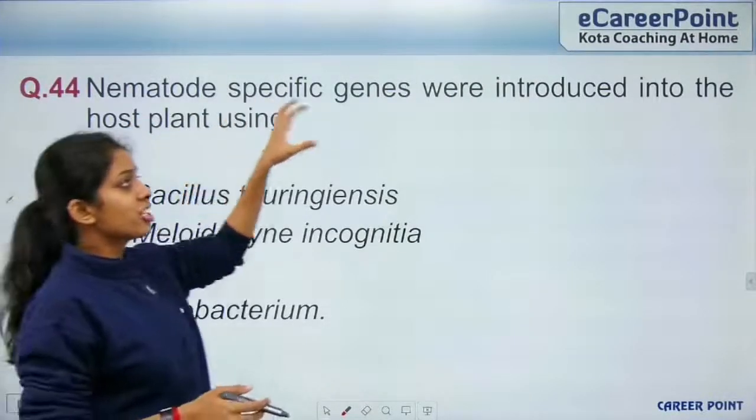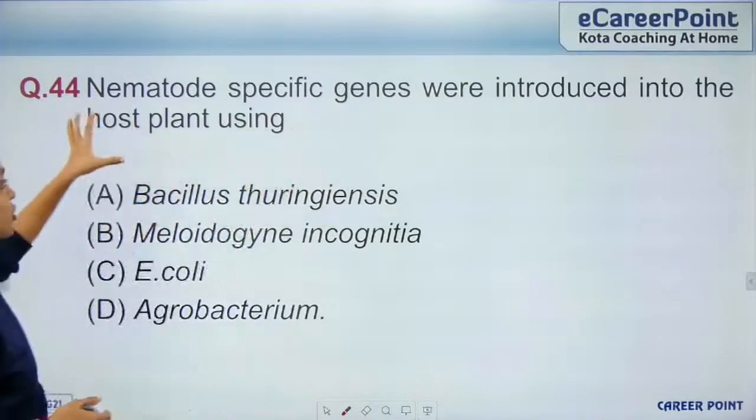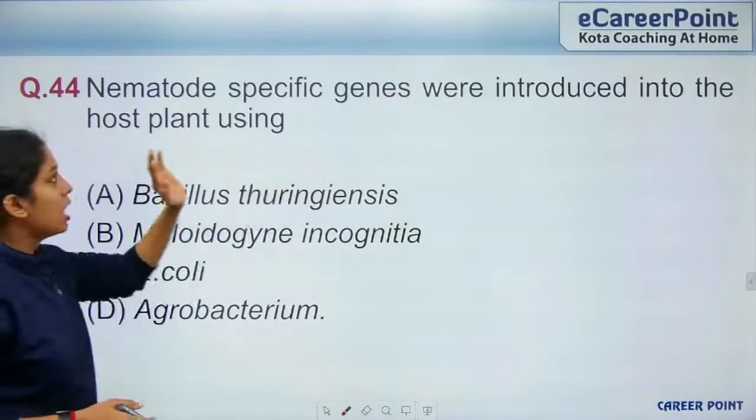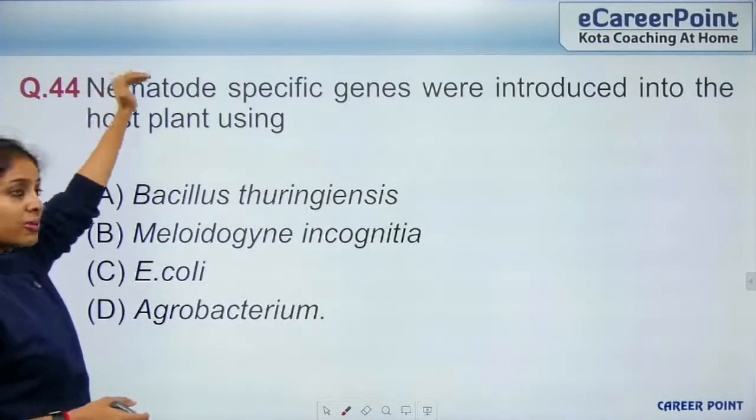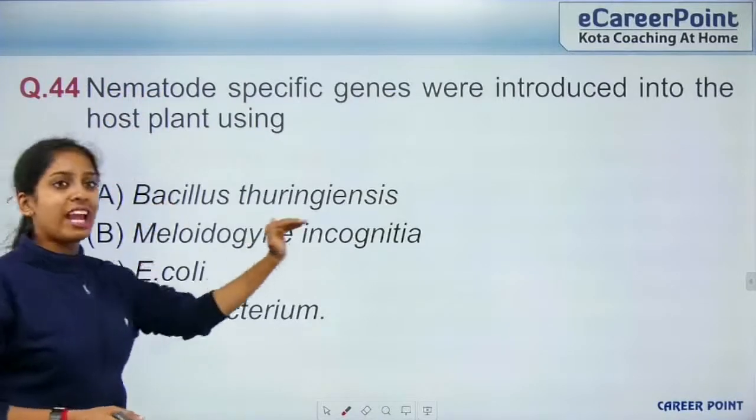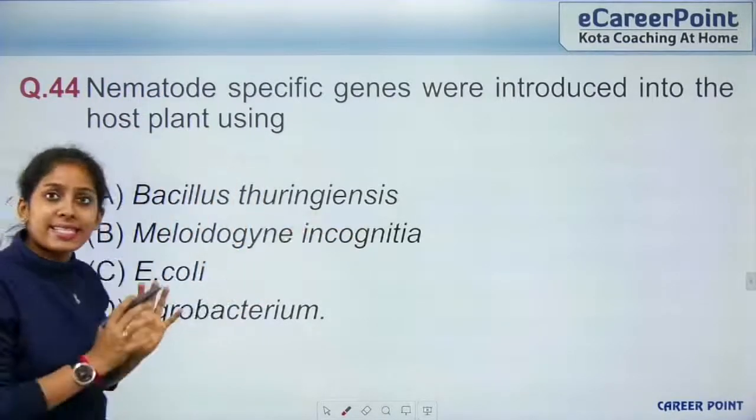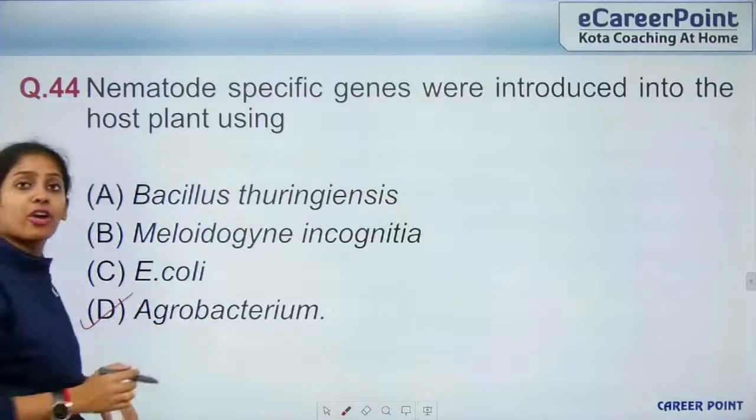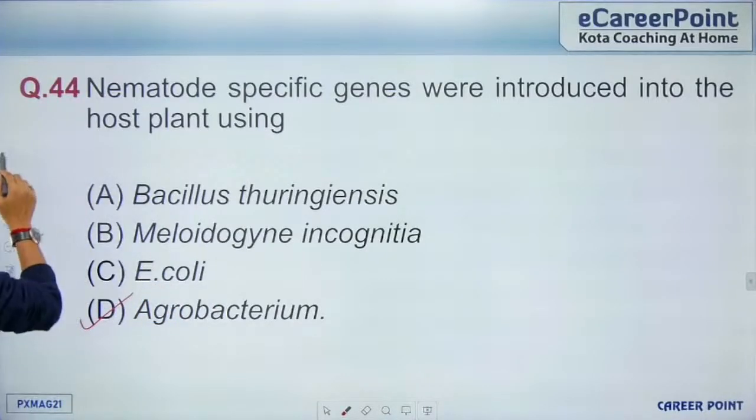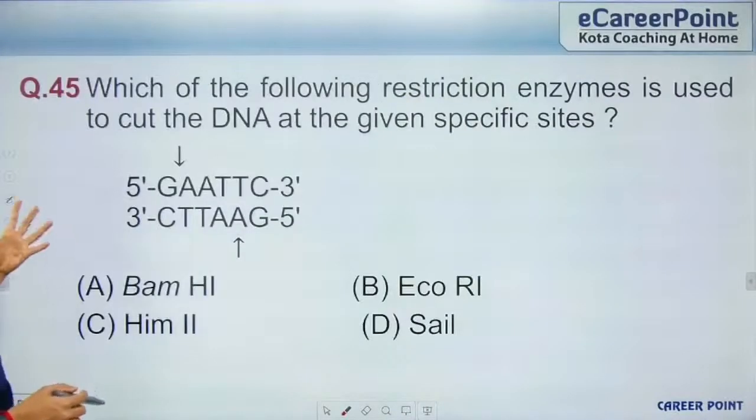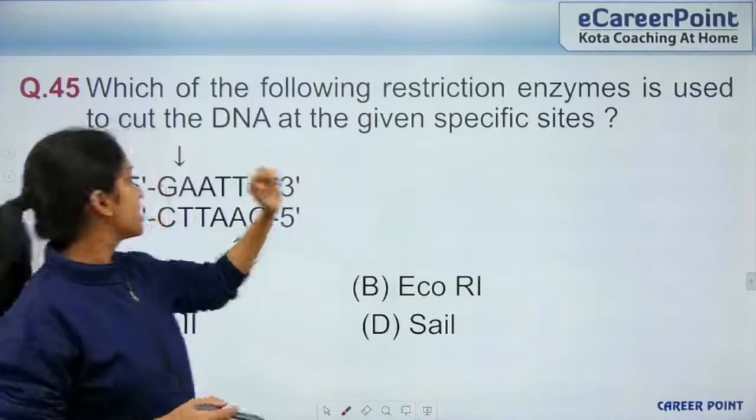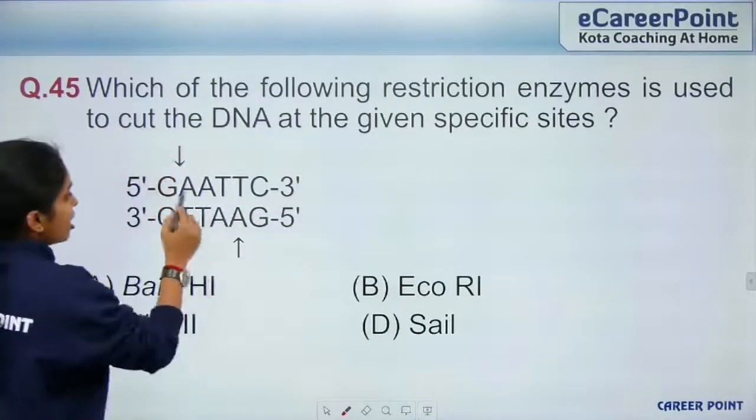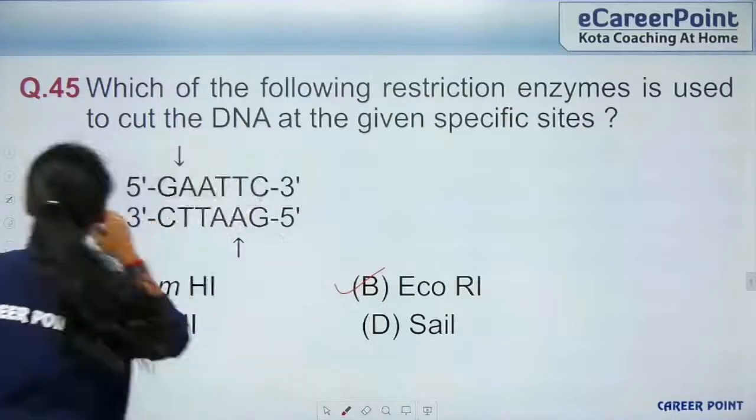Nematode specific genes were introduced into the host plant using the nematode specific, the nematode was Meloidogyne incognita, but it was inserted into the plant using agrobacterium because it's a natural vector for the plant. So 45, which of the following restriction enzyme is used to cut the given site? So GAATTC is EcoRI restriction site.